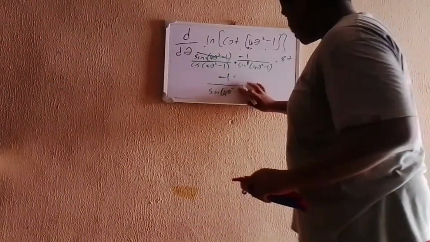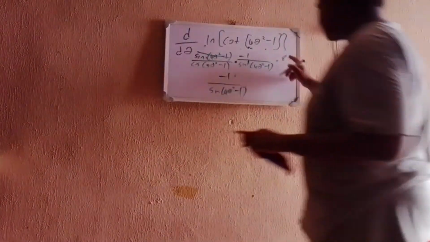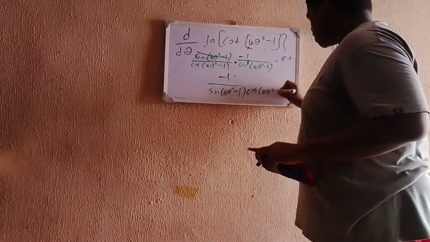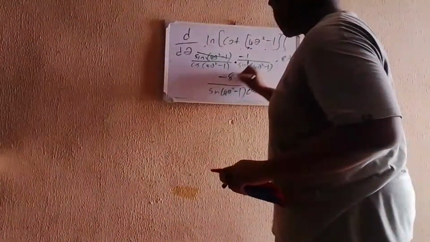But this is not all. Let me write this down. Remember, we still have cos here, and we still have 8 theta here. So now we multiply: we have cos of 4 theta squared minus 1, and remember this 8 theta, so we have 8 theta.